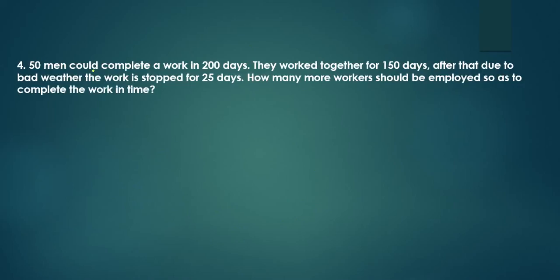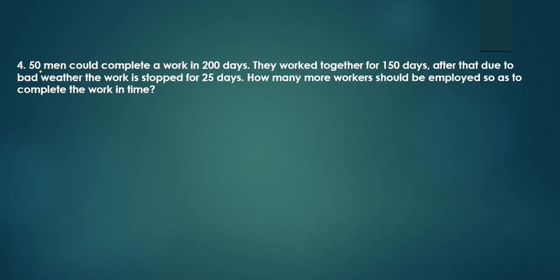Now, 50 men could complete a work in 200 days. They worked together for 150 days. After that, due to bad weather, the work is stopped for 25 days. How many more workers should be employed so as to complete the work?